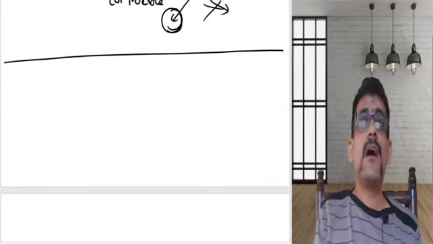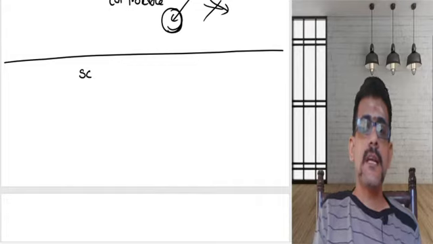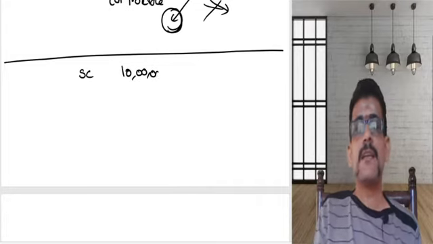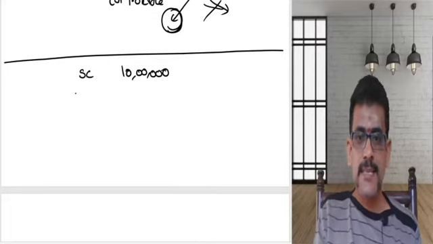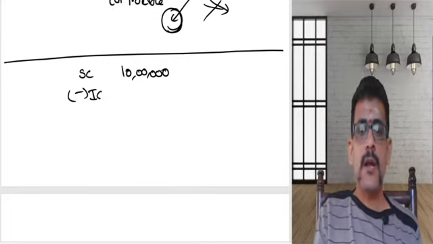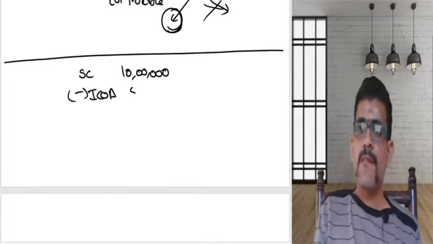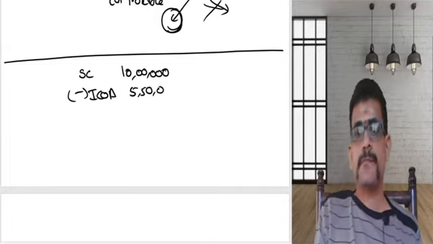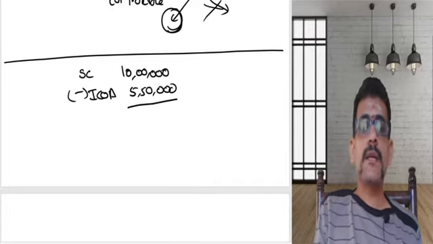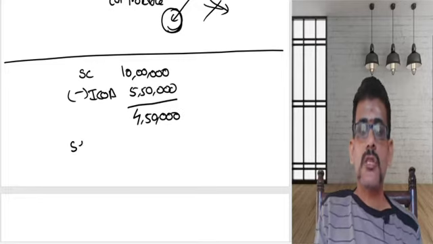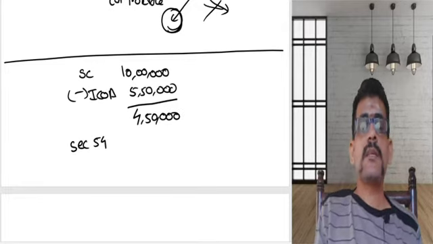Suppose we have a sale consideration of 10 lakhs, and an indexed cost of acquisition amounting to 5,50,000. Then the gain you are getting is 4,50,000.